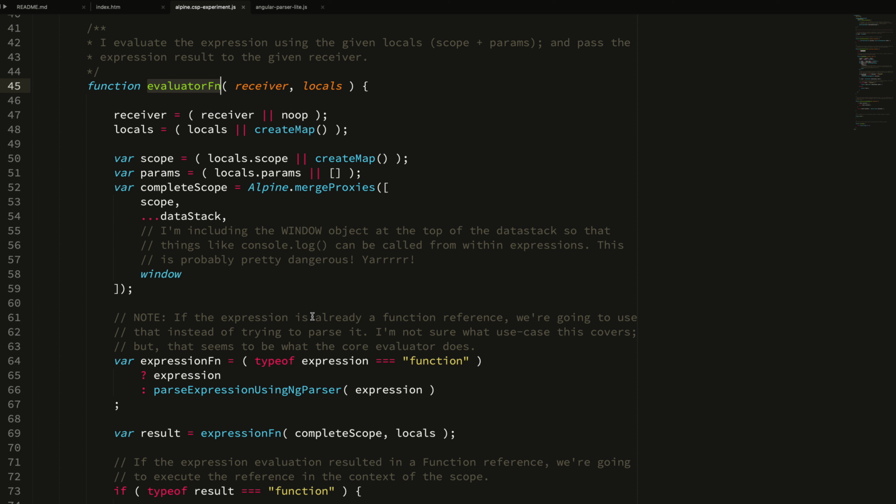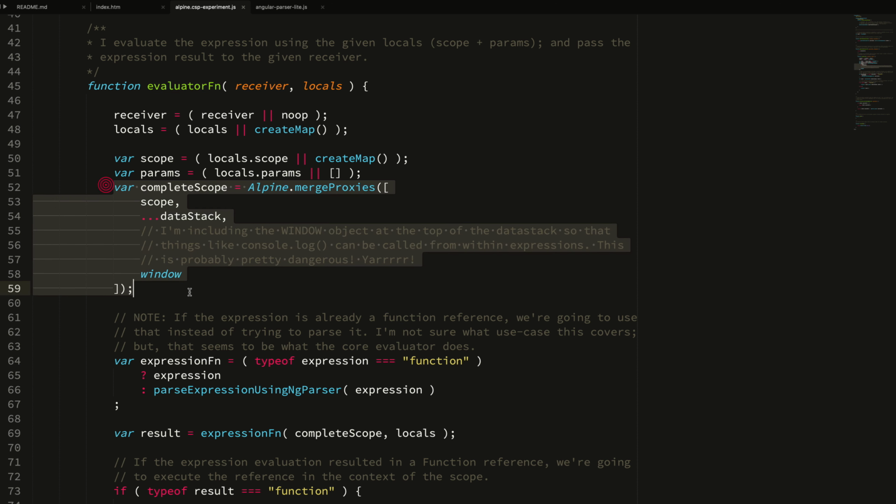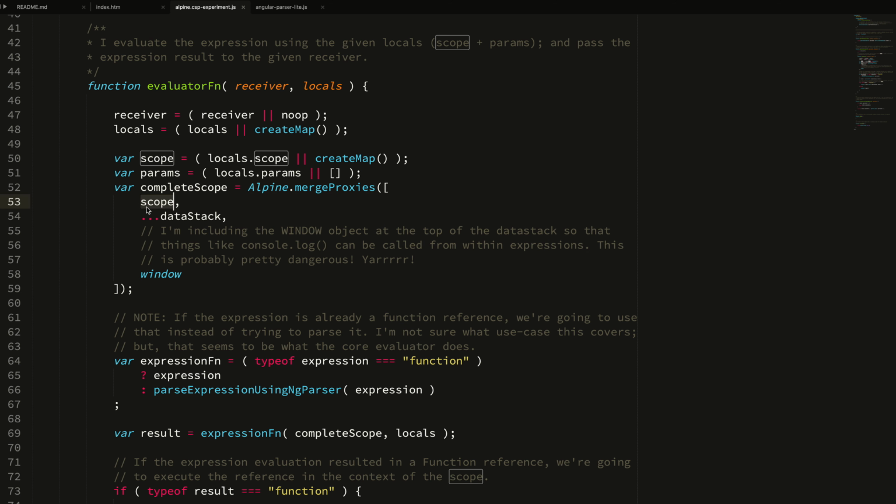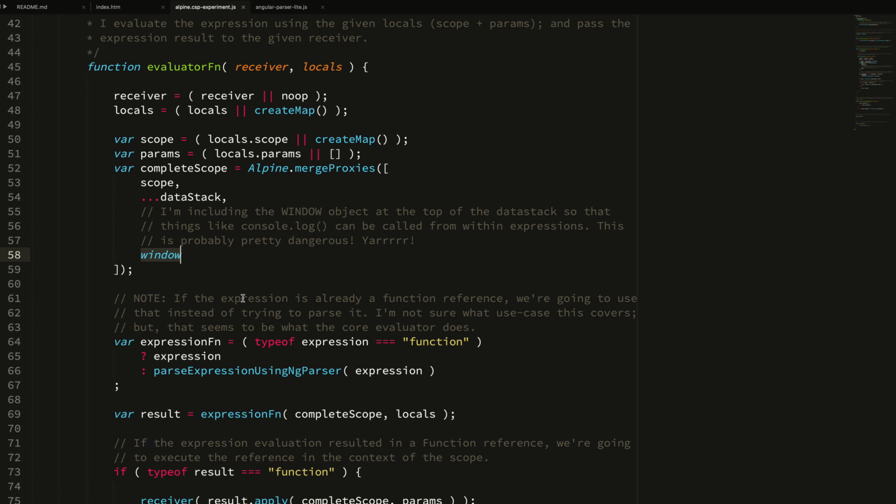Of course, it's not evaluating the expression directly. We're doing that under the hood. And what you can see, I'll skim over some of this, but essentially we're creating an entire stack of data here, including the local scope, and that would be things like the x-for scope. We have the data stack that we pulled out of the DOM that we received from above. And then we have the window object. And that's why by adding the window object to the top of the data stack, I can do things like console.log because I can pull that off of window.